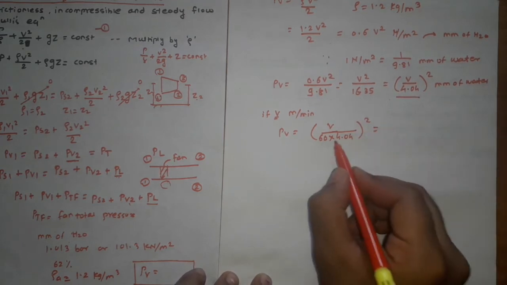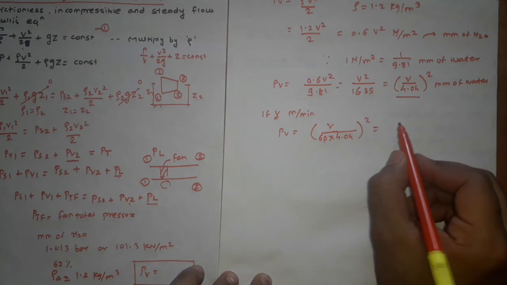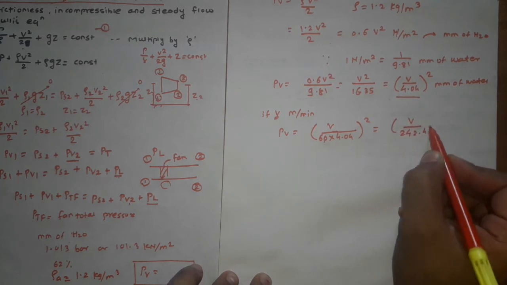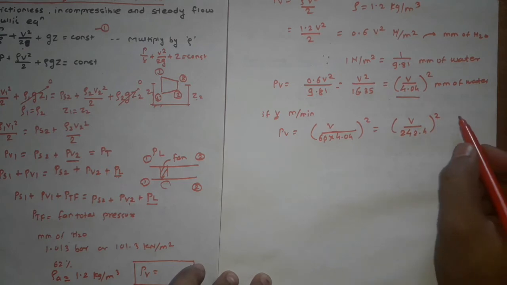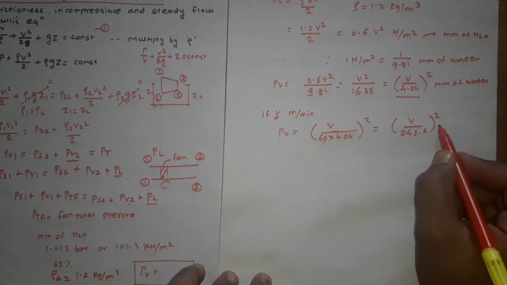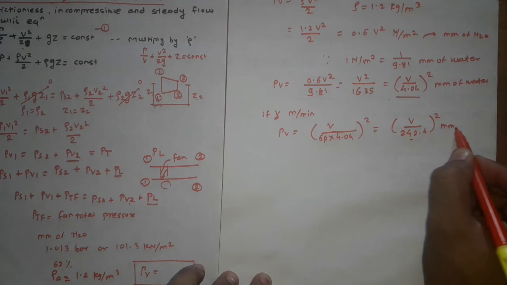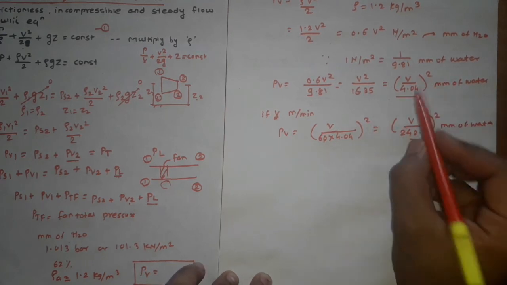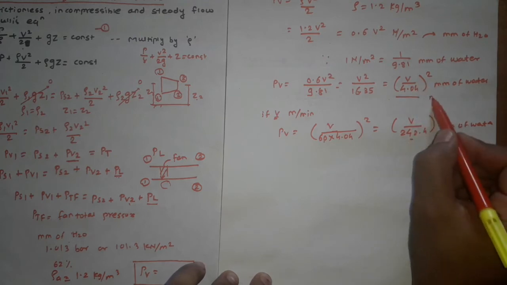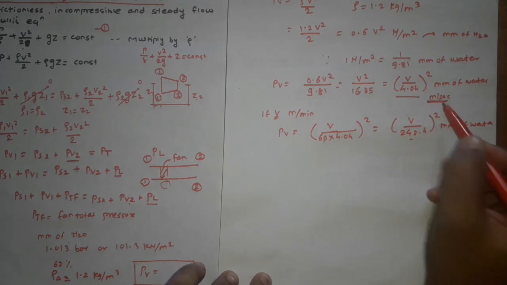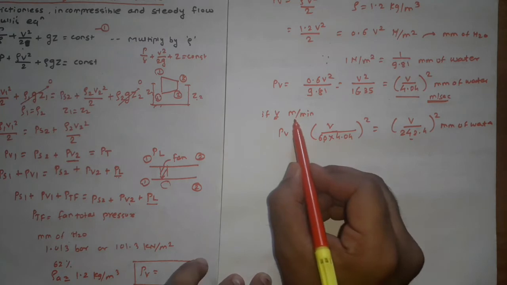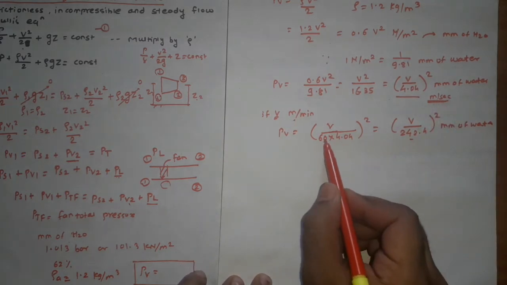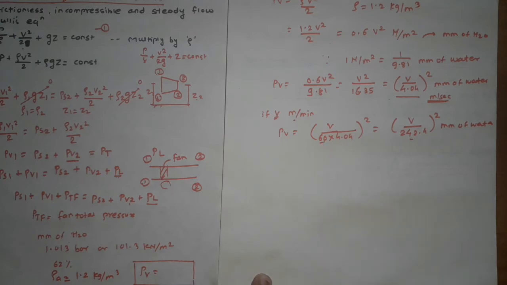After simplification, 60 into 4.04, we will get V divided by 242.4, bracket square, and the unit of this value is mm of water. In the last case, the velocity is in meter per second. So you can convert this meter per minute into meter per second. For that purpose we have divided the V value by 60.